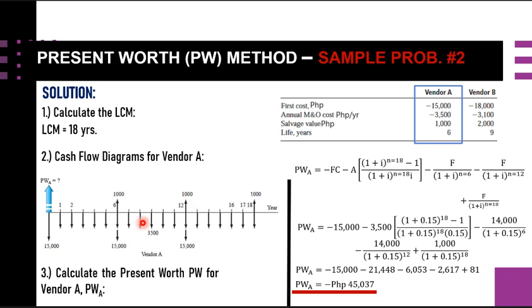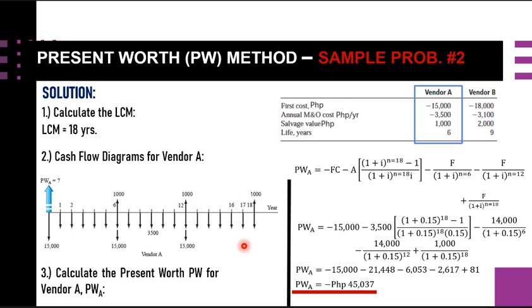The first cost is repeated in year 6 and year 12 because in the second life cycle, our year 0 is at this point, so we put the first cost here. And for the third life cycle, our year 0 is at this point, so we put the first cost of 15,000 here. That is why in vendor A, it is applicable for year 6 and year 12.